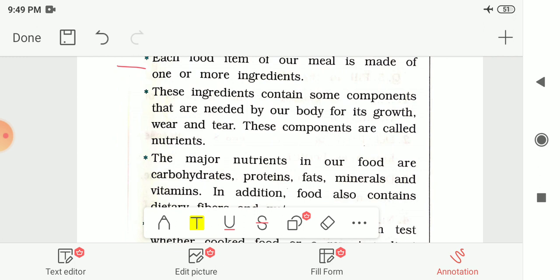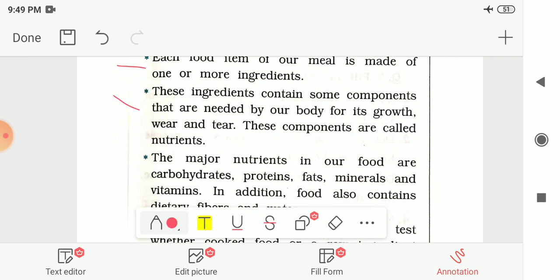And these ingredients contain some components that are needed by our body for its growth and wear and tear. So these components are called nutrients.